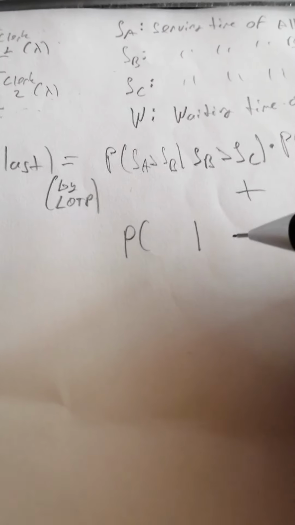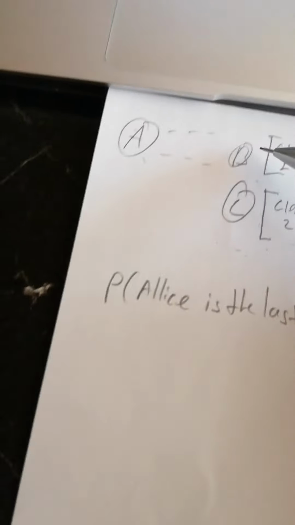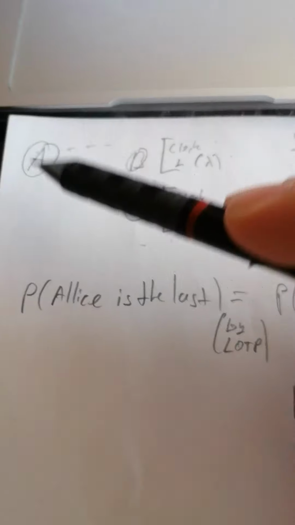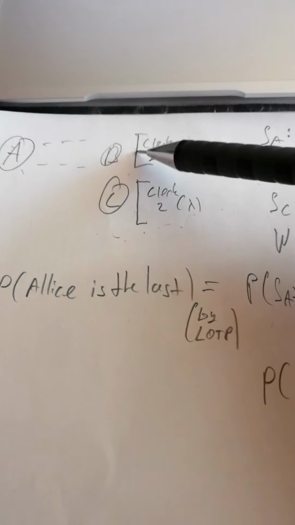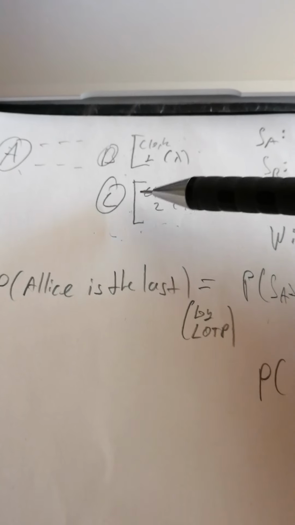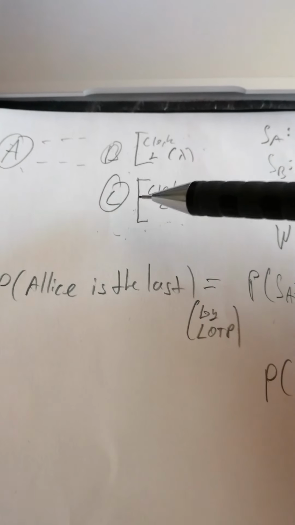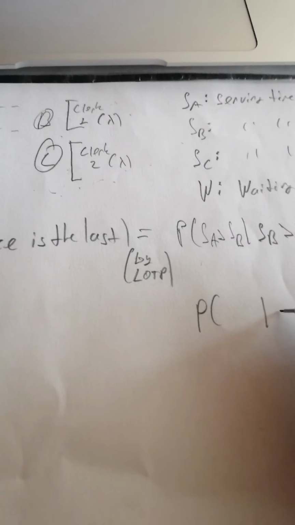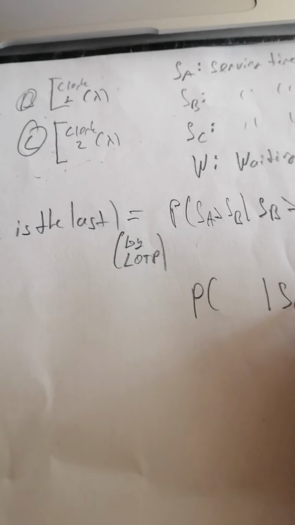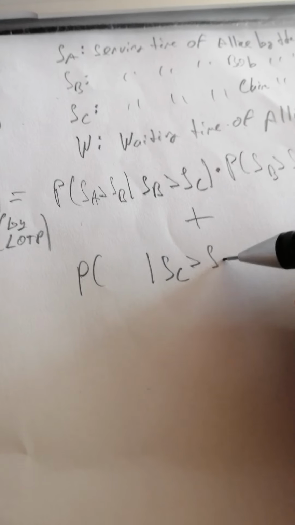This time, Bob leaves first. Bob is gone. Alice comes to clerk 1, which is where Bob was being served. Alice is here, Claire is here. So Claire also leaves second. Firstly, the serving time of Claire is greater than the serving time of Bob.